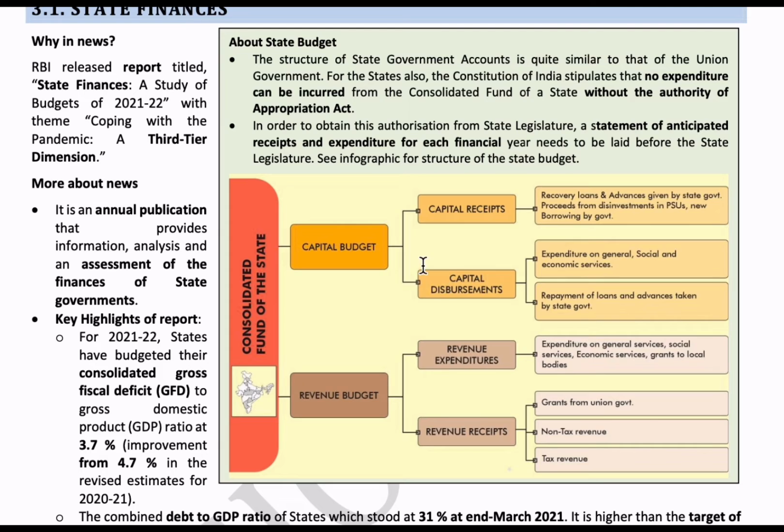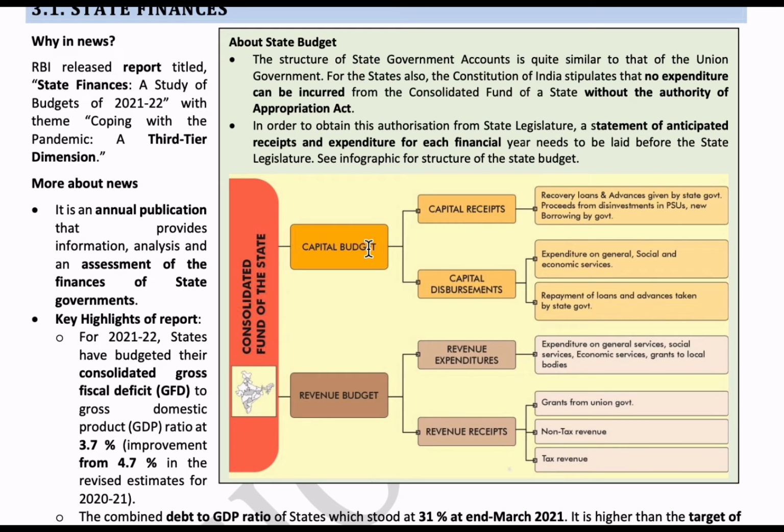This actually has two types of budgets: one is the capital budget, the other is the revenue budget. The capital budget neither increases the assets of the state nor decreases the liabilities. Here, assets means the things which boost the economy, and liability means the things which decrease the economy. So the capital budget changes neither assets nor liabilities.